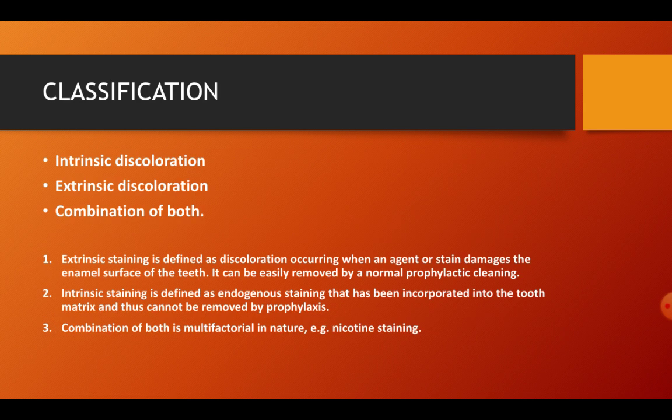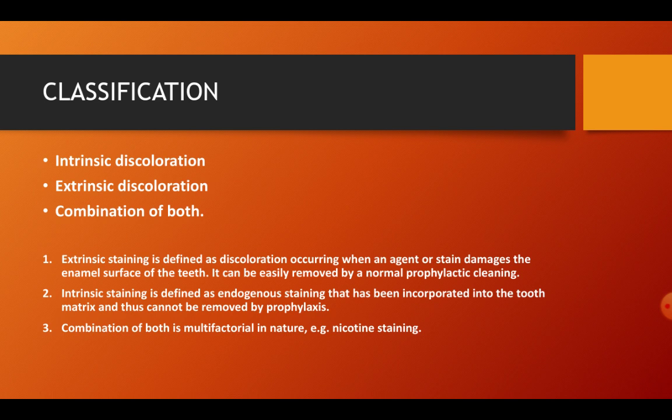Discoloration can be classified into intrinsic and extrinsic, and there can be a combination of both also. Now, what is extrinsic staining? Extrinsic discoloration or staining is known as a discoloration which occurs when an agent or stain damages the enamel surface of the teeth. That means it is a discoloration which happens on the external surface of the tooth. It can be easily removed by a normal prophylactic cleaning.